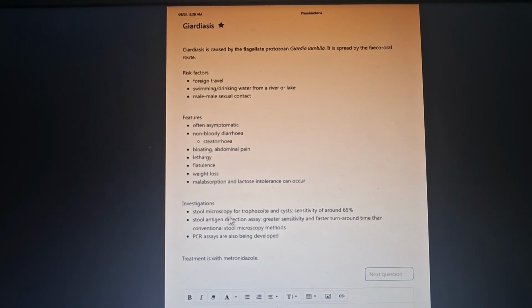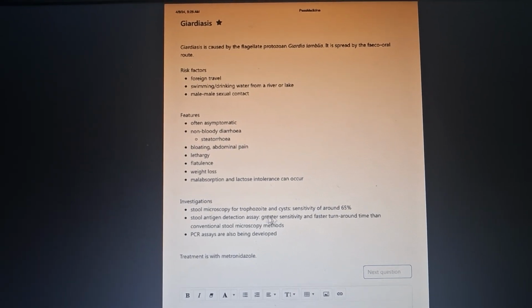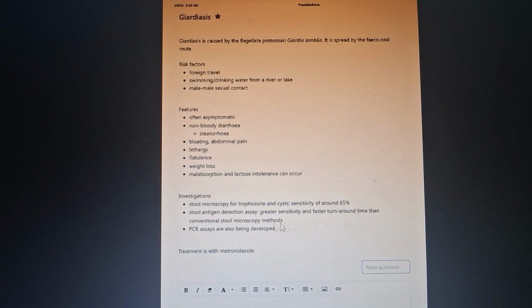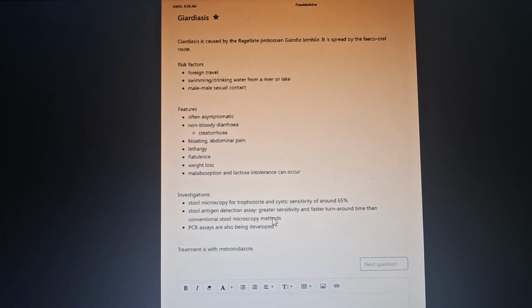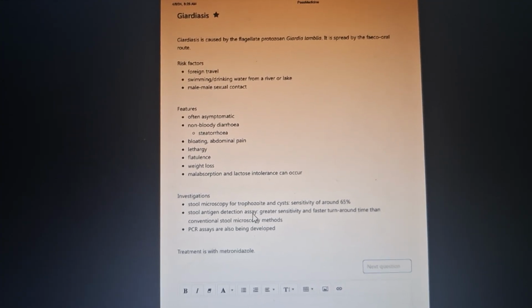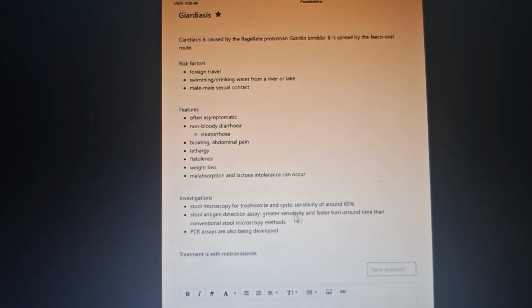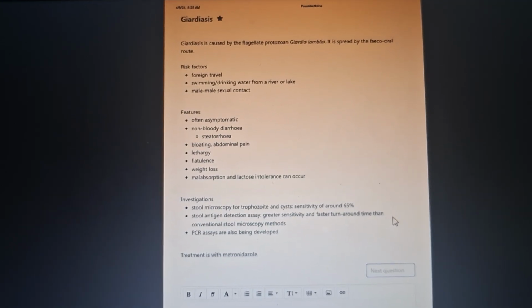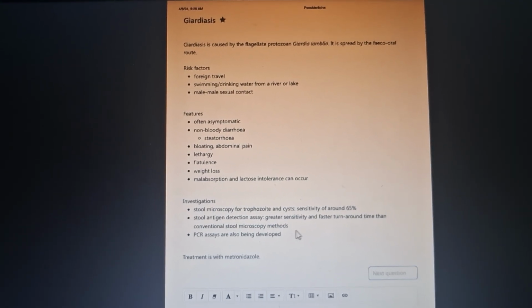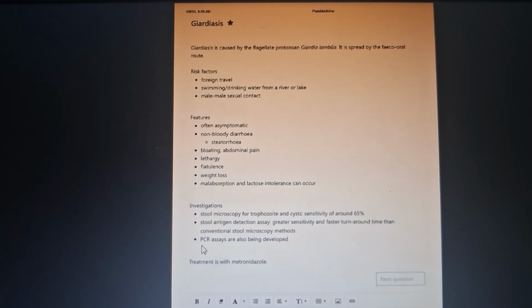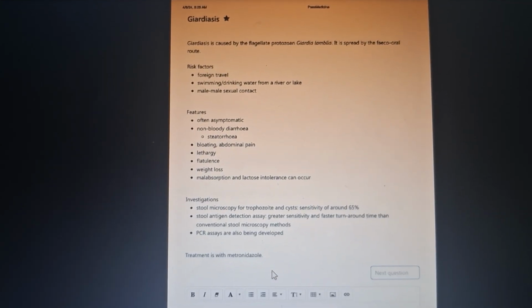Okay, investigation: stool microscopy for trophozoites and cysts, sensitivity of around 65%, stool antigen detection assay, greater sensitivity and faster turnaround time than conventional microscopy methods, and PCR assays. Treatment is metronidazole.